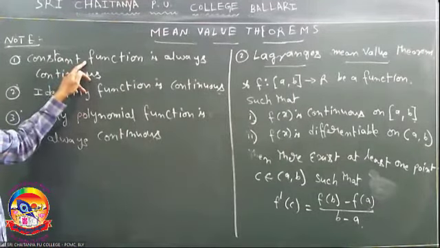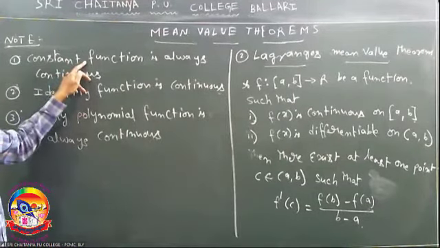Identity function means f of x is equal to x. So f of 1 is 1, f of 2 is 2, f of 3 is 3, that is identity function. It is a polynomial function. Polynomial function means x square, x power 3 plus 3x, and x square minus 4x plus 5, and so on.